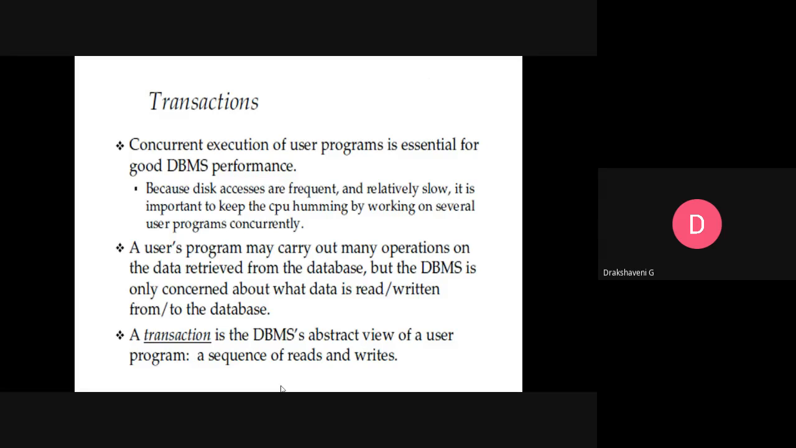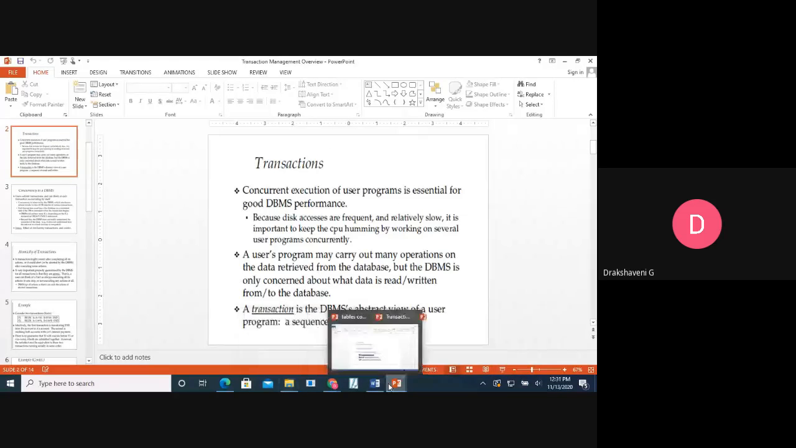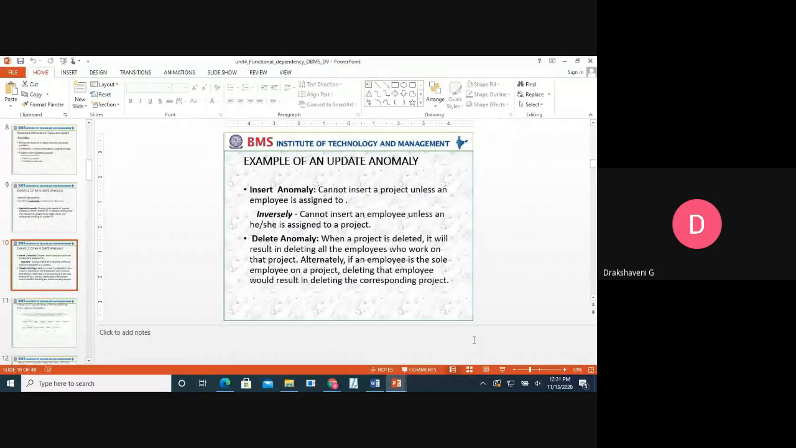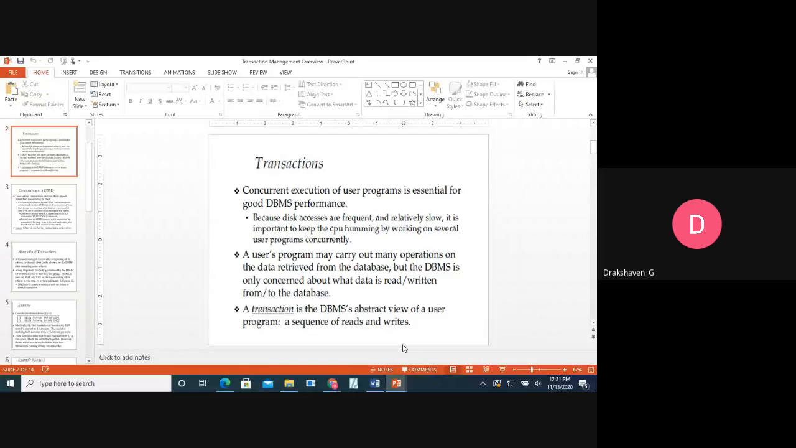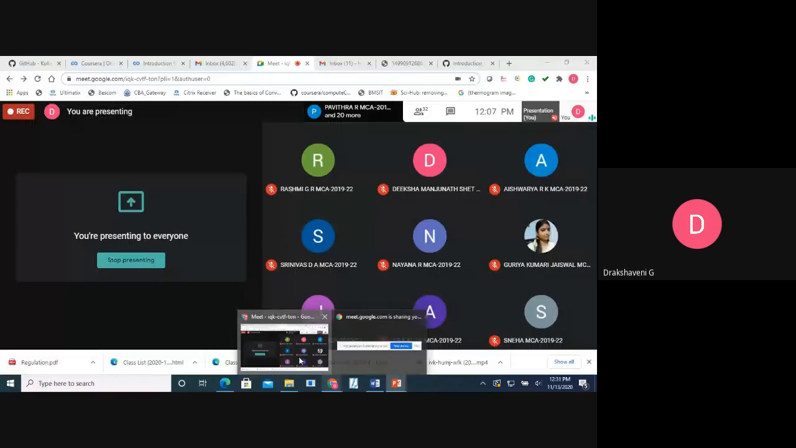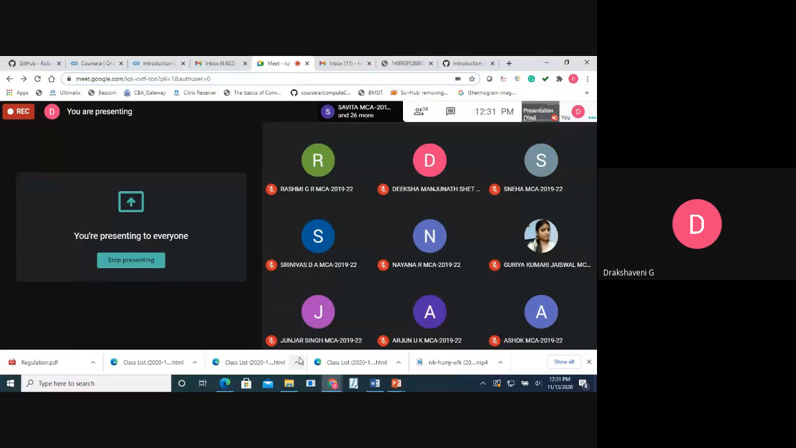Because disk accesses are frequent, why do we have a cache memory in between? Can anyone say why we have a cache memory? Have you heard about cache memory? Why do we require cache memory? How many types of memory do we have? Your hard disk is one memory. Your RAM is another memory.